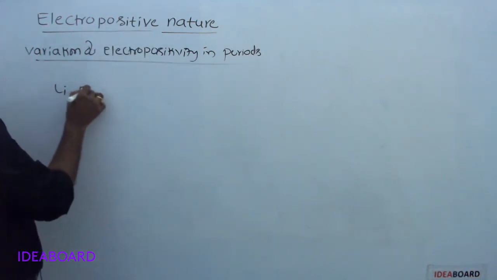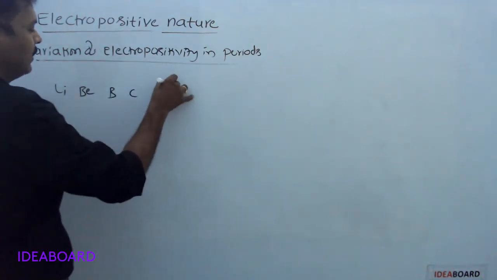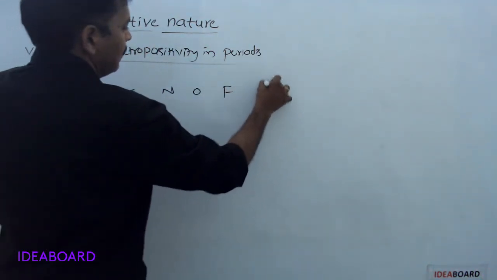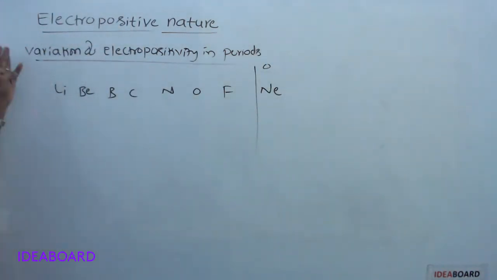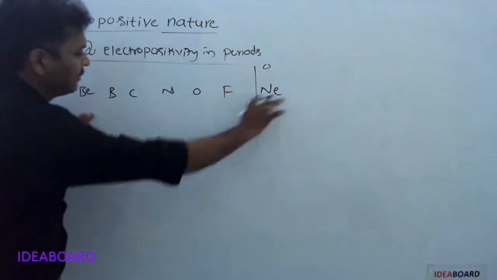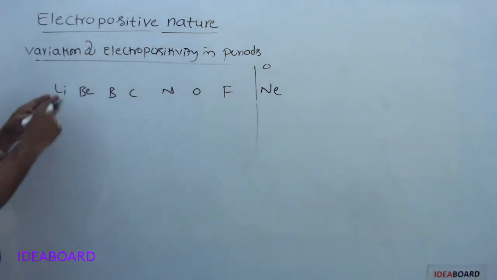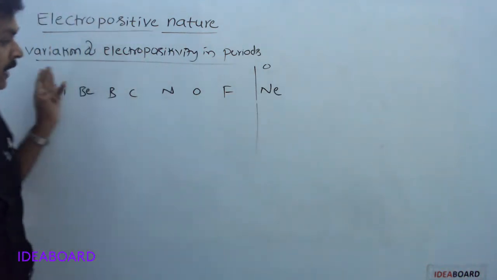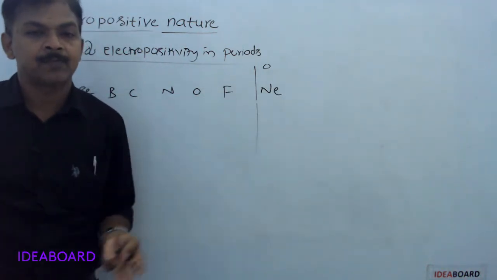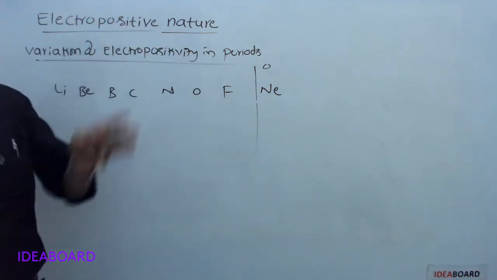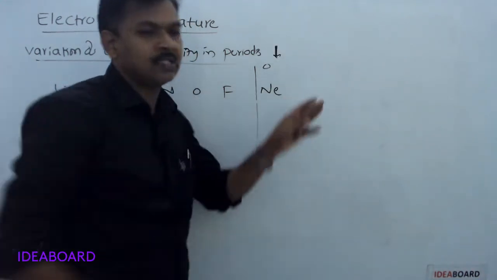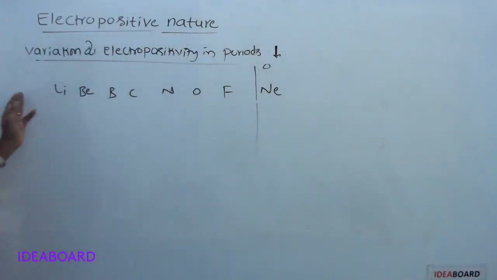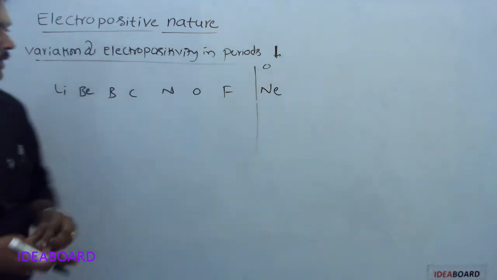If we take second period elements, lithium, beryllium, boron, carbon, nitrogen, oxygen, fluorine, other than the zero group, the remaining elements are called representative elements. From lithium to fluorine, atomic size decreases. As atomic size decreases, IP increases. As IP increases, electropositive nature decreases. So in periods, left to right, electropositivity decreases.